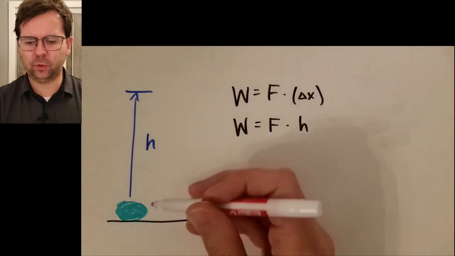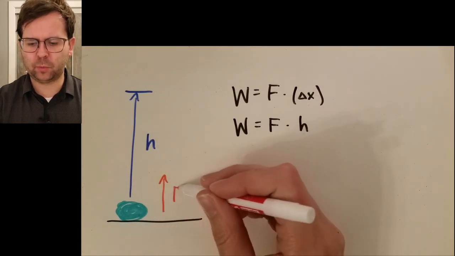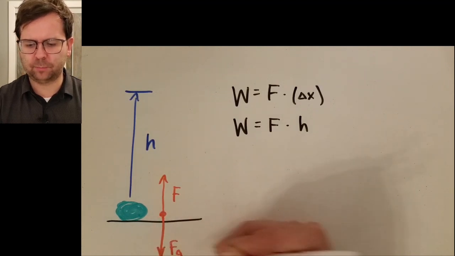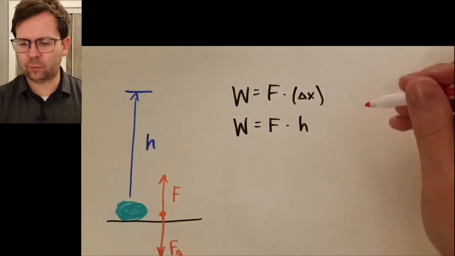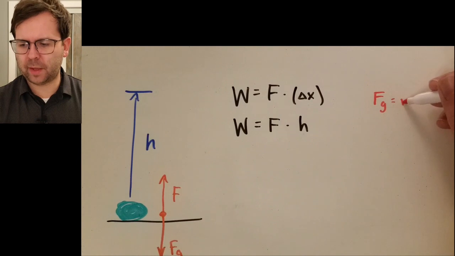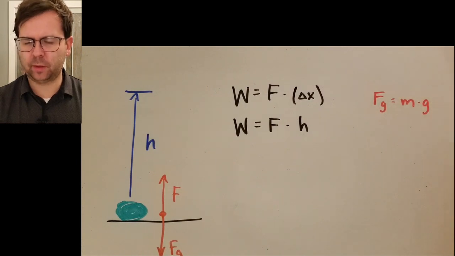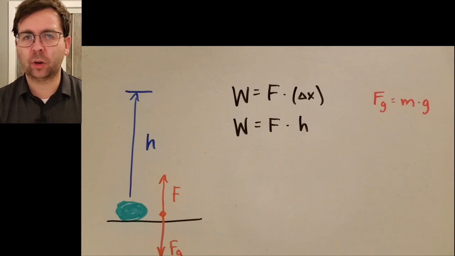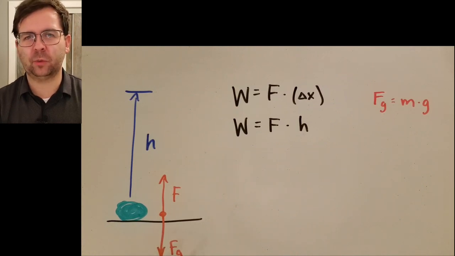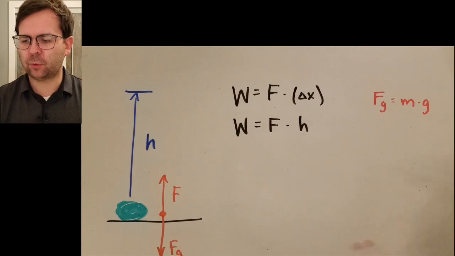Well, the force that you do to lift it up is going to be equal to the gravitational force that's pulling it down. And that force, the gravitational force, is the mass of the watermelon multiplied by the acceleration due to gravity, which on Earth is 9.81 meters per second squared. Sometimes we round it to 10 to make it a little bit easier to do some math, but that's the force that it's going to take.